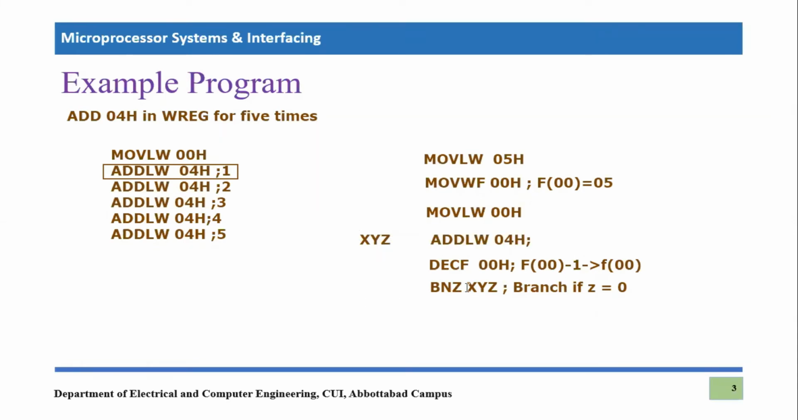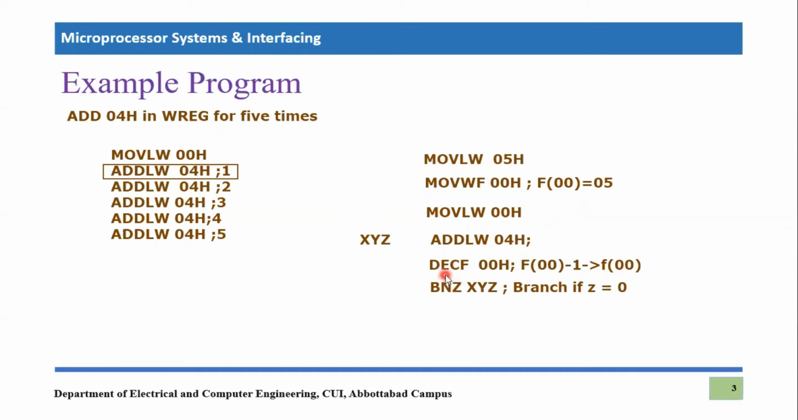So I hope this is very easy. Let's repeat the complete program so that you can easily understand. The very first thing we did, we saved 05 hex in the working register, then we moved it into file 00 hex. So file 00 hex contains 05, and then we cleared our working register using move literal to working 00 hex. So the working register will be 0 here. Add literal to working 04, because we need to perform it 5 times. So the working register will now contain 04 hex.